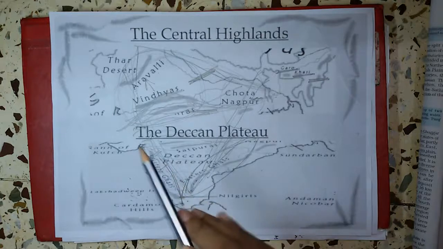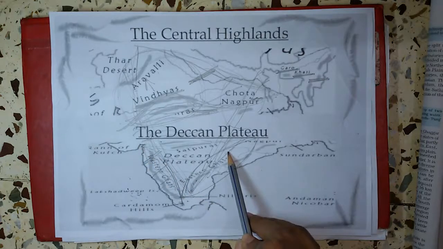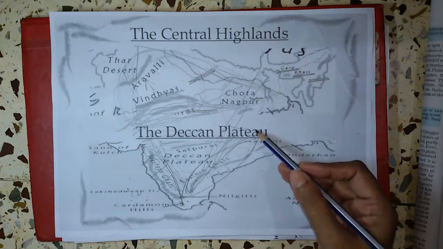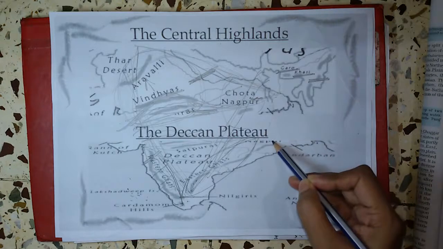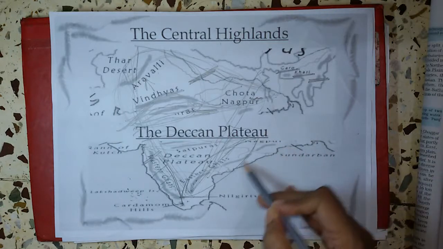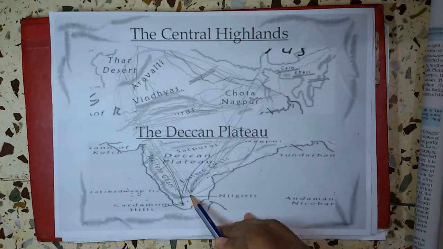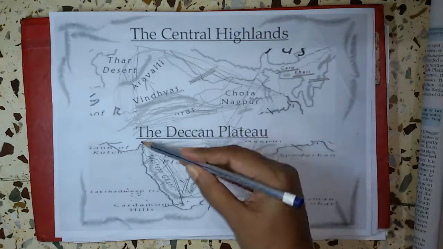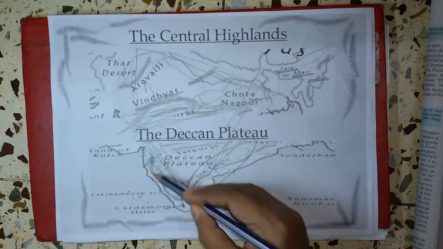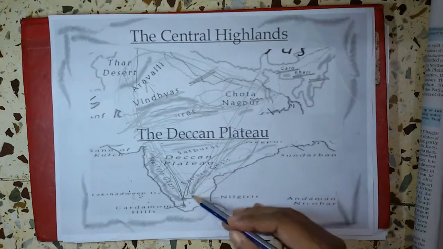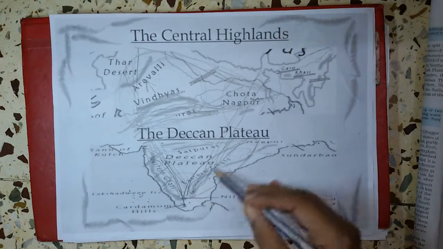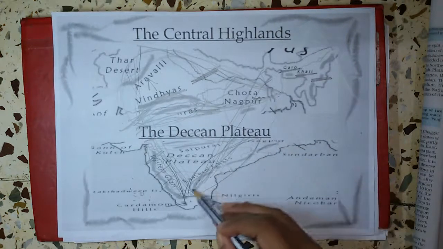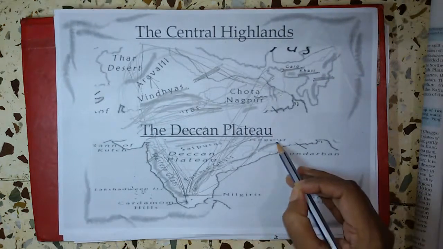Western Ghats are higher than the Eastern Ghats. Eastern Ghats stretch from the Mahanadi Valley, which is situated in Orissa, to the Nilgiris in the south. The Eastern Ghats are discontinuous, whereas the Western Ghats, the Sahyadri, are continuous. That means in the Eastern Ghats there are ghats, then a gap, then again ghats, then a gap.